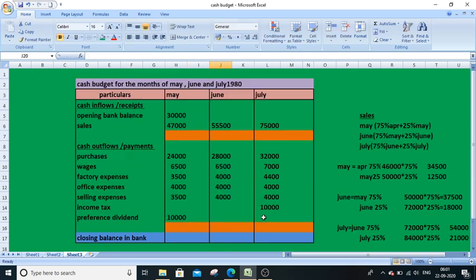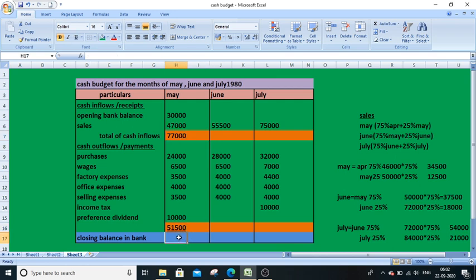Clear? All the expenses, all the receipts, all the payments are entered. Now let us total this. Total all the receipts and write total of cash inflows, that is 77,000, and total of cash outflows, calculate 51,500. Take the difference, and then the balance is our closing balance in our bank account. We had inflows 77,000, we had outflows 51,500.